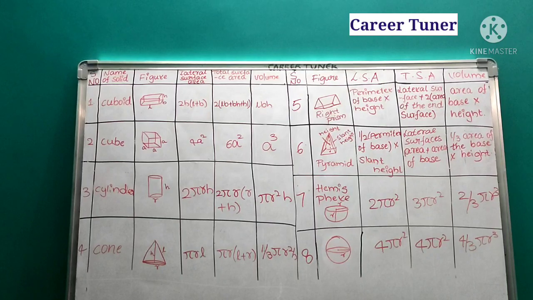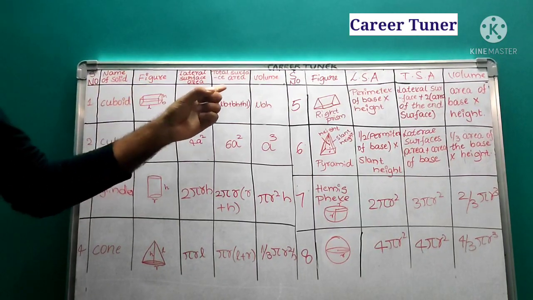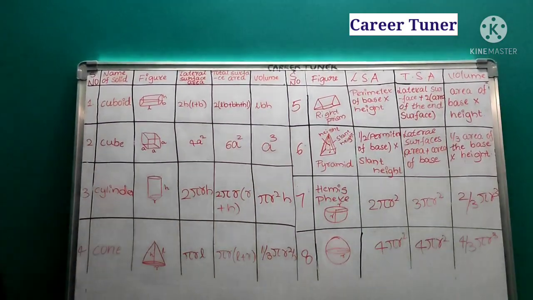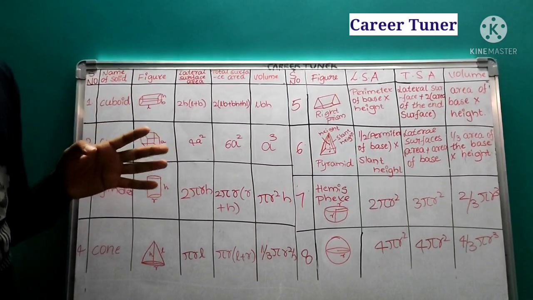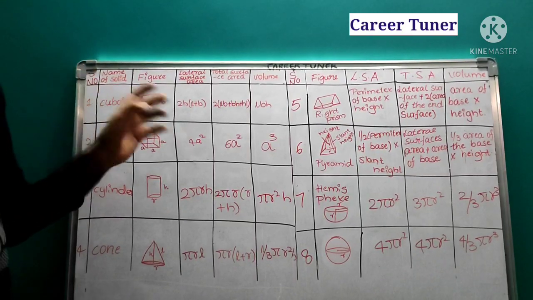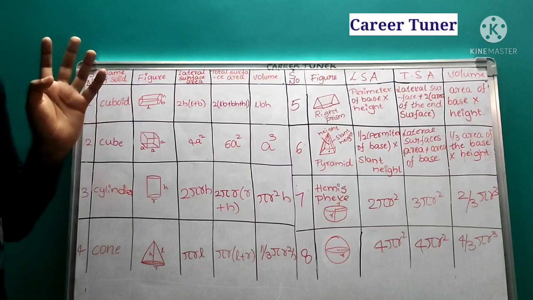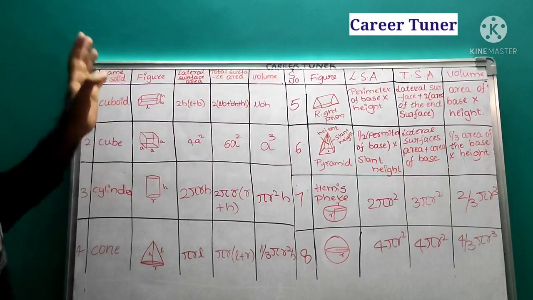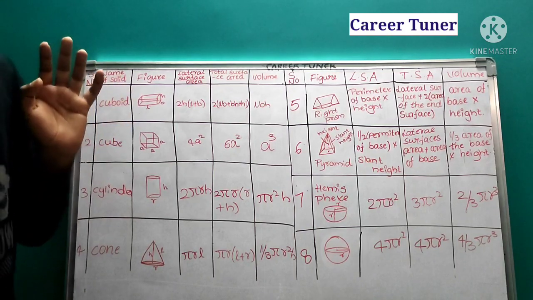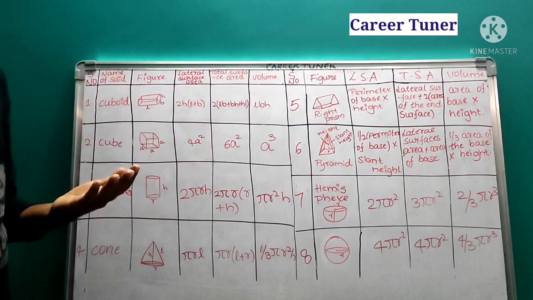Today we are going to see different solids and their lateral surface area, total surface area and their volume. Okay. Mensuration chapter is very important and mostly they are going to ask us questions based on the formulas. If you know the formula, the answer comes. So in most of the cases we need to know the formulas. So lateral surface area, total surface area and their volumes of different solids we need to learn. So let us revise it within few minutes and then we'll enter into solving the problems.